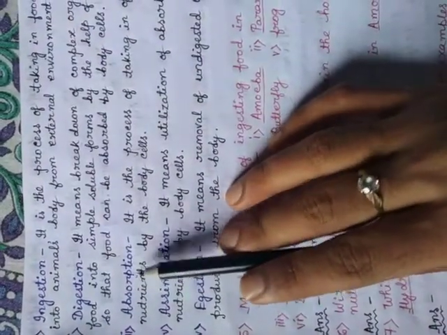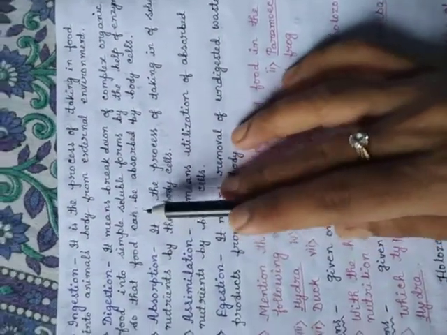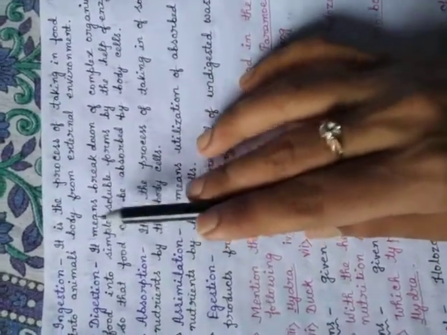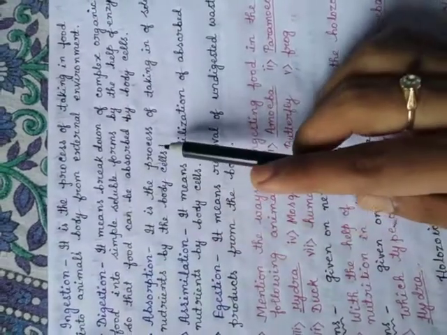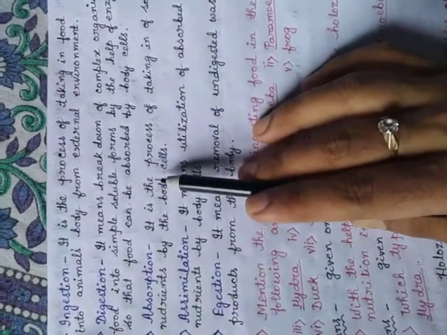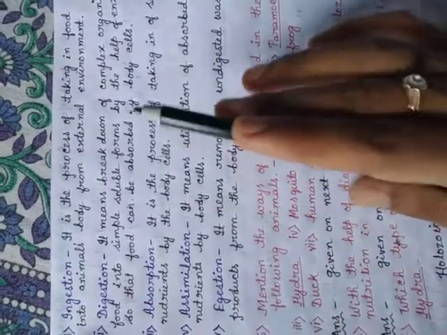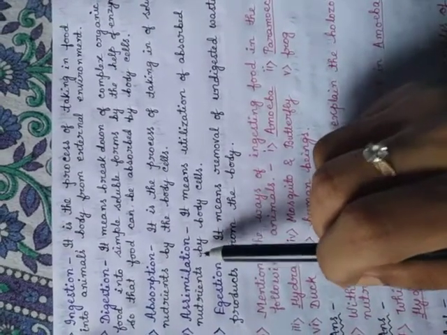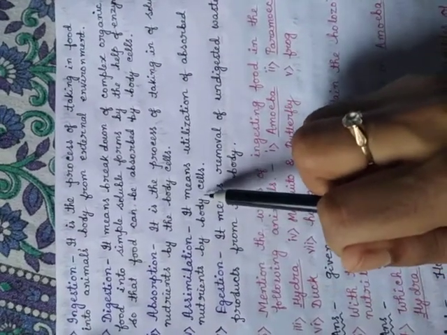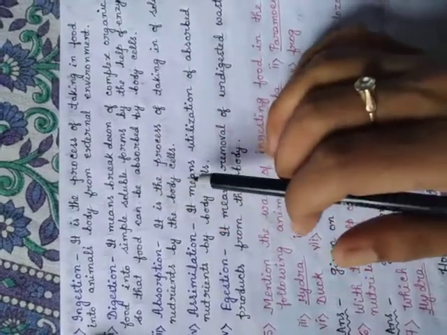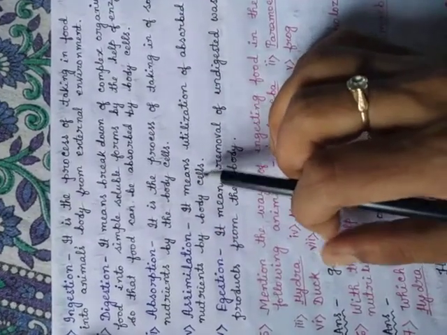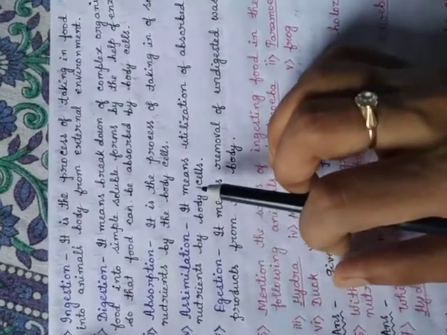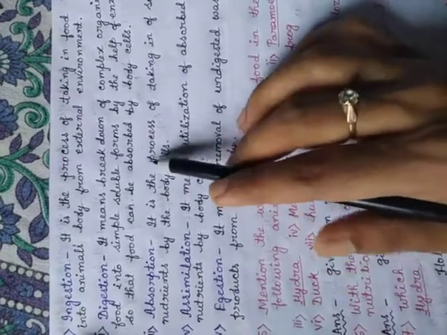Third is the absorption. Absorption means after converting into simple soluble forms, as we already know from the process of digestion, these soluble simple forms are taken by our body cells or absorbed by our body cells. This is the absorption. Assimilation means use. When the body cells absorb these soluble simple forms of food, then they utilize it. This process is called assimilation, meaning the use of these absorbed food materials.